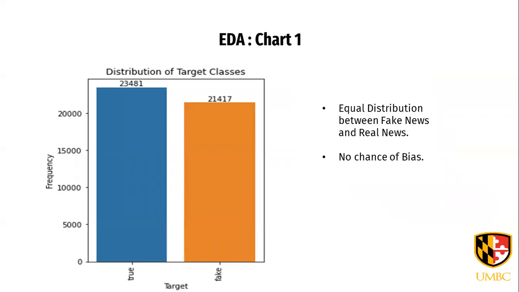Here, the exploratory data analysis starts. I have plotted a distribution plot for fake news and real news. We could see that there is equal distribution of the classes. So these classes are nearly balanced. It means that the data is not suffering from imbalance.